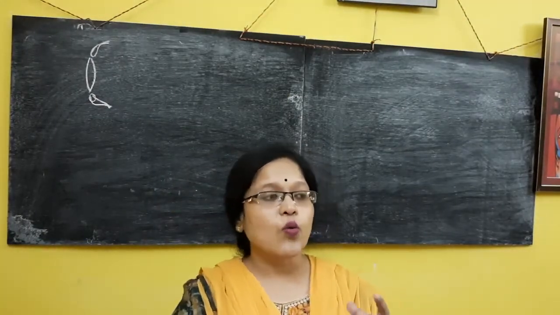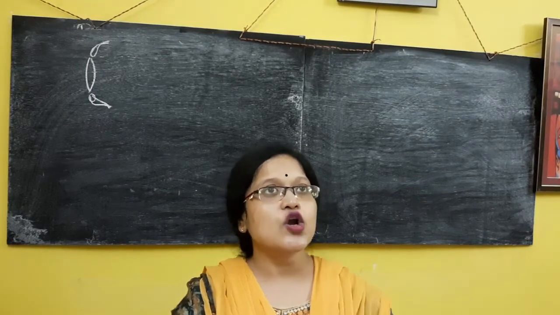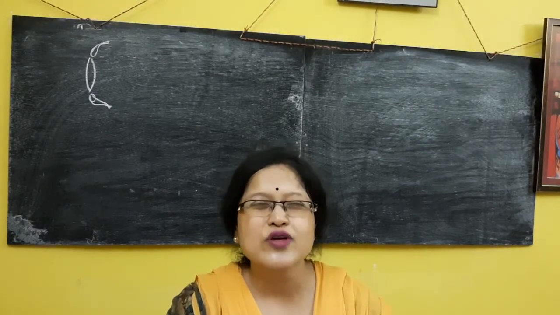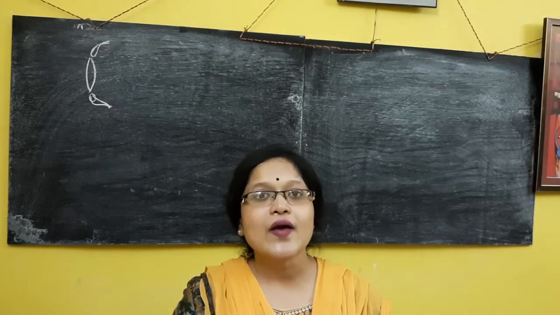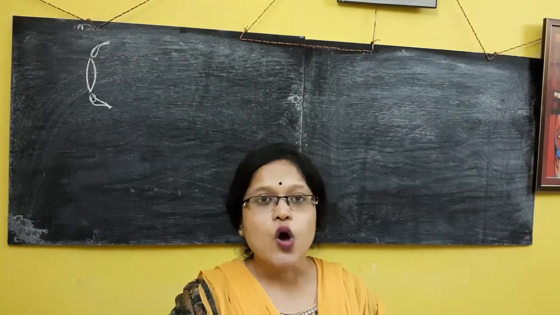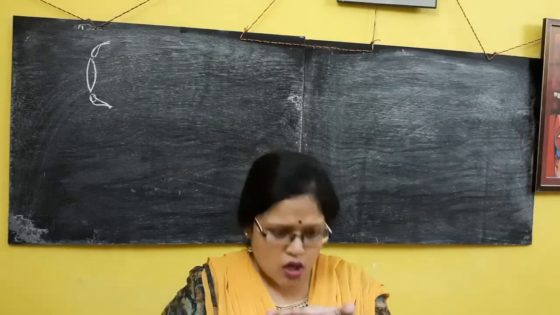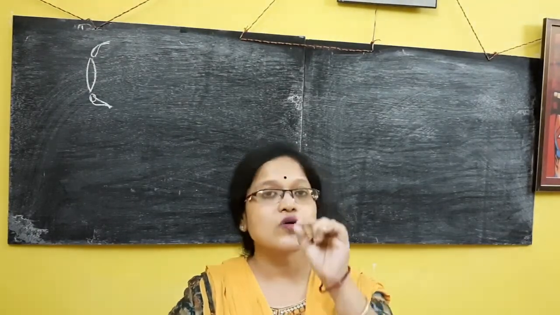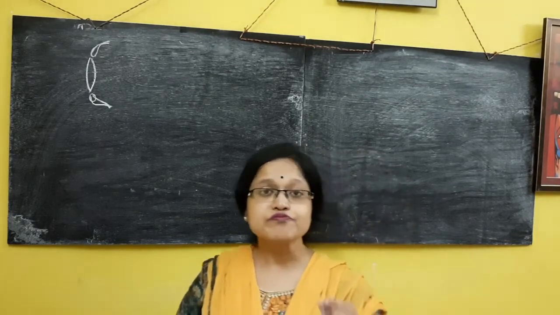When we are viewing some object which is at a longer distance, we squeeze our eyes like that, which means we are making the lens thick. Vice versa, when we are watching something very near to our eyes, we view like that, which means we are making the lens thin.